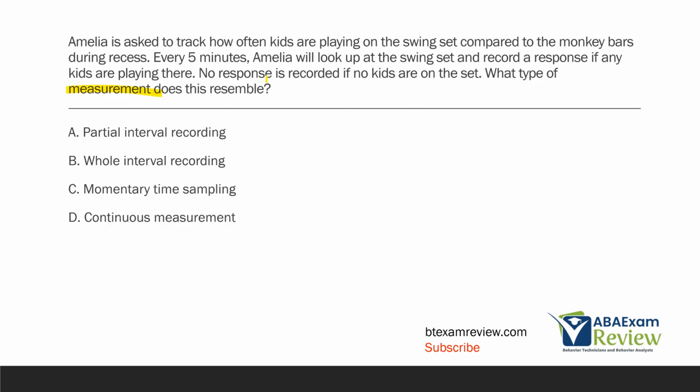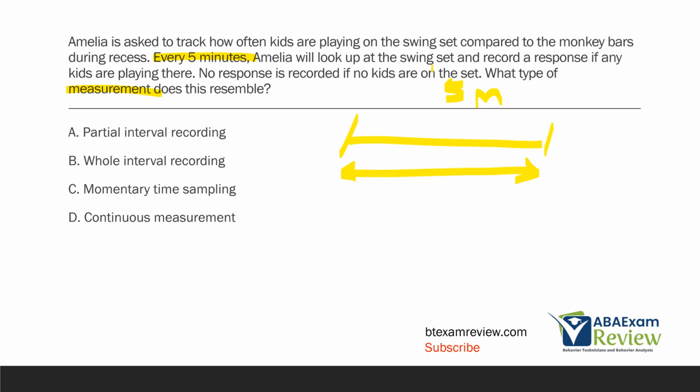And when you have a measurement question and we start working in these intervals, we start thinking about discontinuous measurement. Now, let's visualize this, right? If we have a 5-minute interval, which we do, if the behavior has to happen the entire time or the whole time, what do we call that? We call that whole interval recording. In this case, the behavior does not have to happen the entire time.